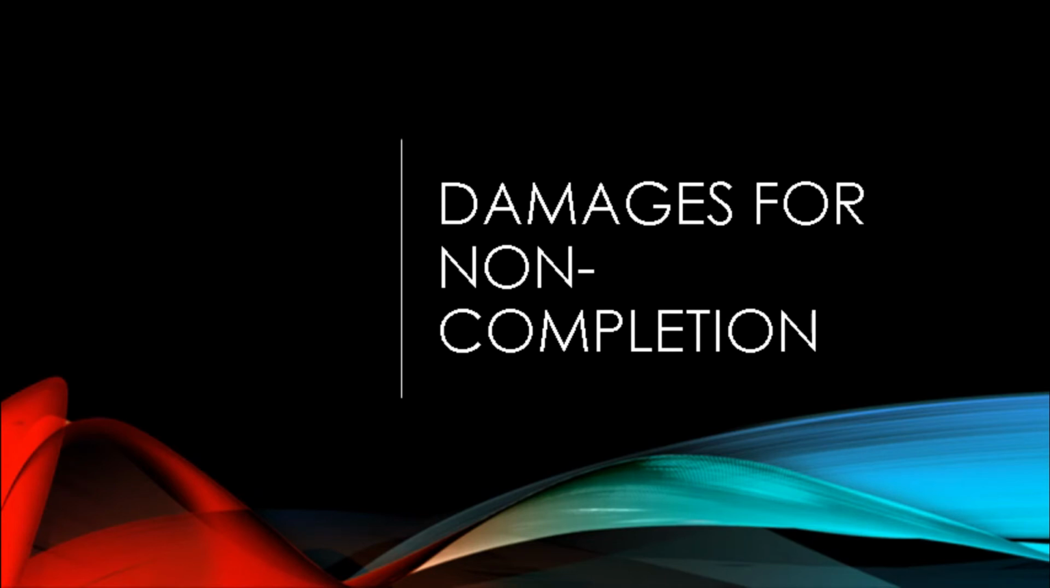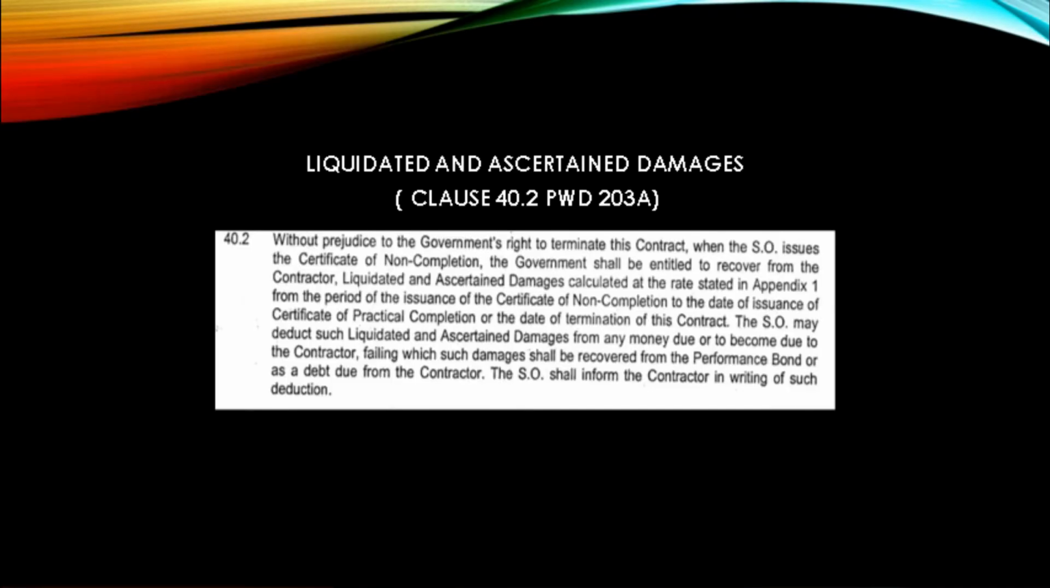Next, damages for non-completion. For the liquidated and ascertained damages according to clause 40.2 PWD 203A 2010, the contract has express provision for liquidated and ascertained damages for non-completion. For instance, the contractor is liable in damages for late completion. The sum must be stated in the appendix as shown in the contract, so the contractor is made aware of the financial implication of delay.